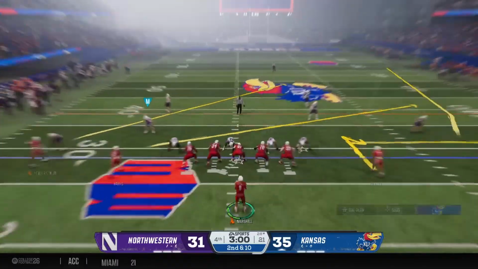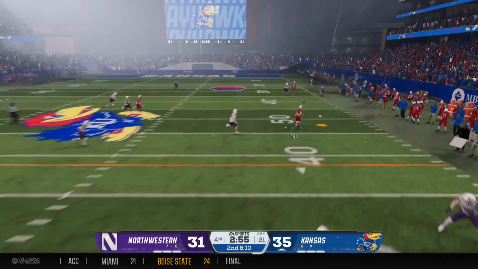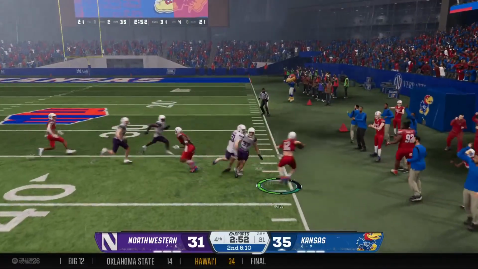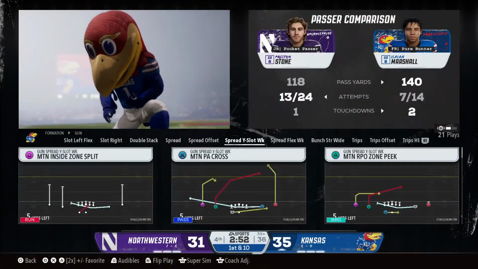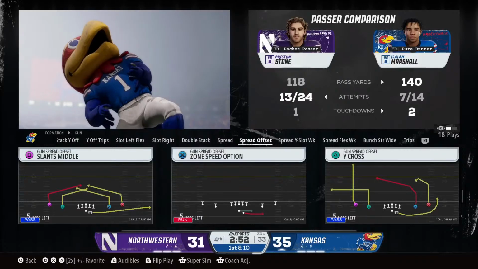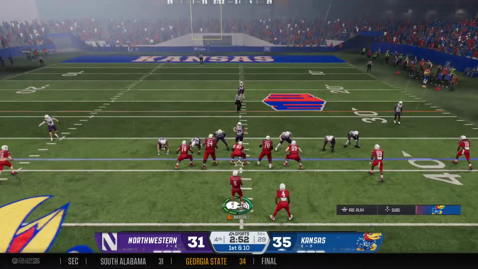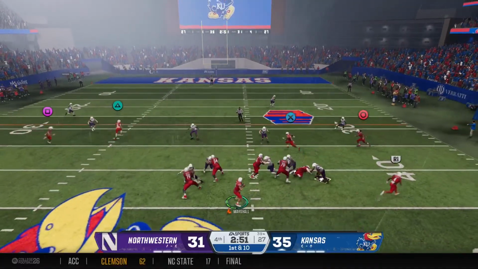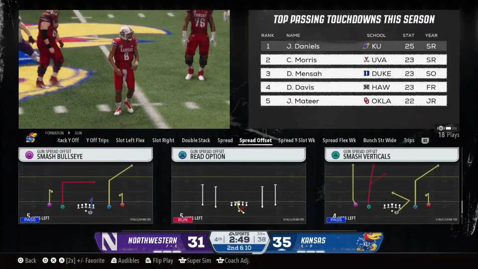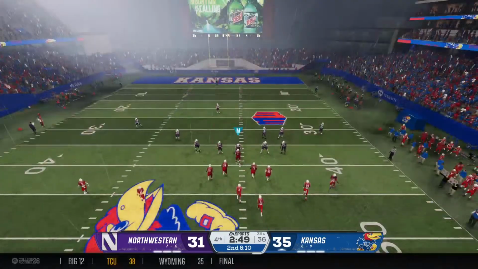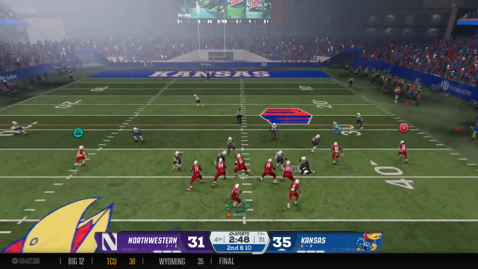Even when he's covered, he's open. He's shown the ability to climb the ladder and make contested catches, so I don't mind him taking another shot there. Makes the grab. He's pushed out of bounds inside the 40 at the 38, and these guys are on the move. This is a shootout. Both offenses up and down the field. They're generating explosive plays. It feels like which team has the ball last may win, but give the quarterback a lot of credit that time because he saw a beautiful look to take a shot into, and he throws an absolute dime.